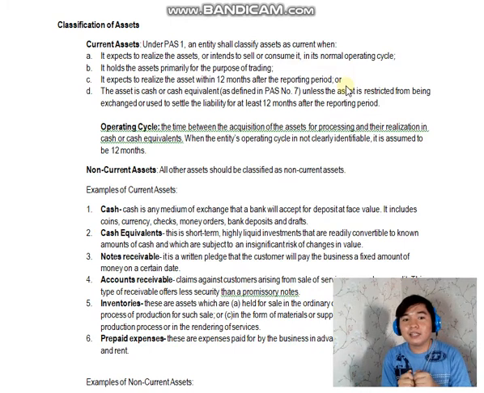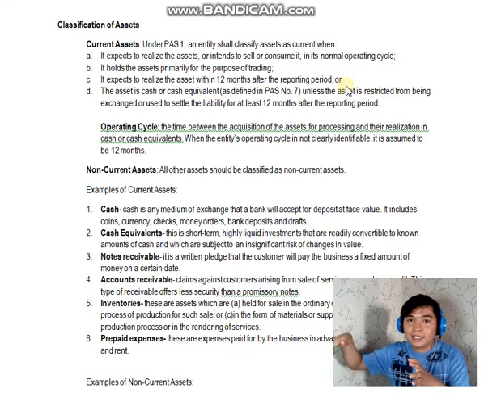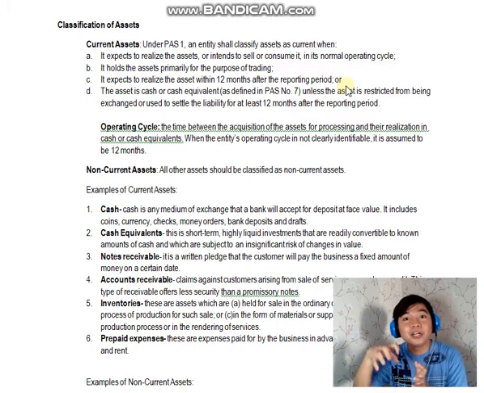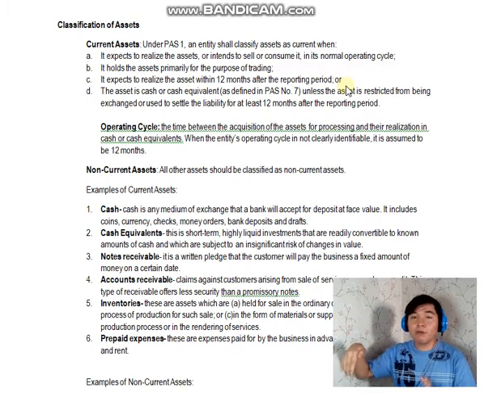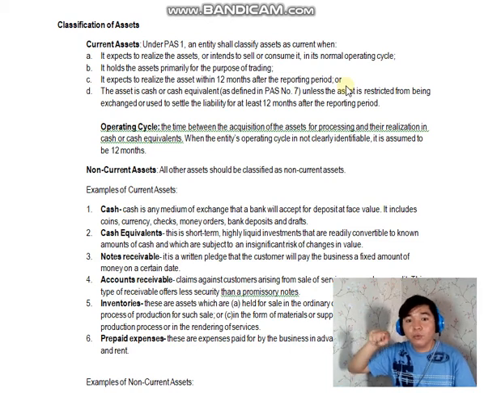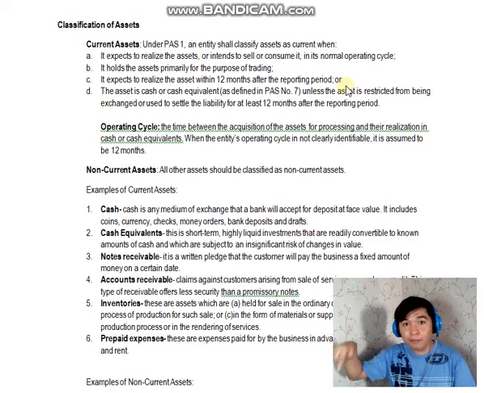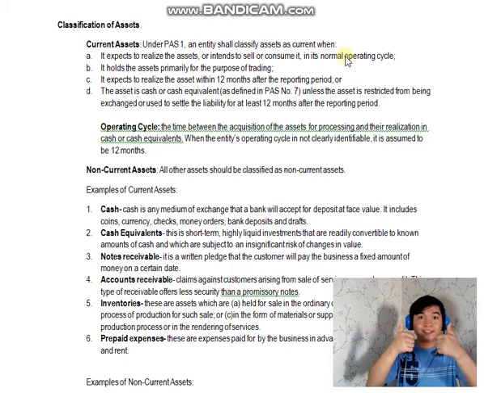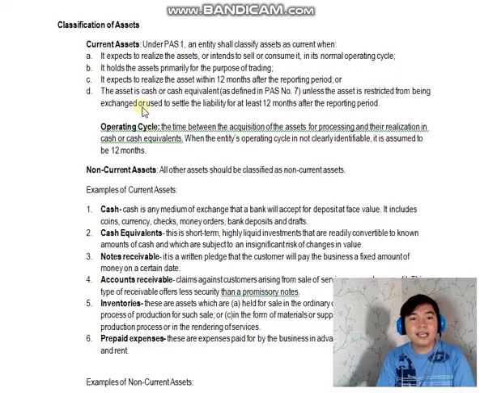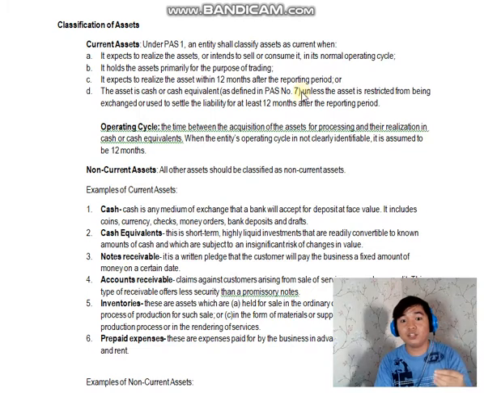Ang sinasabi sa letter C, if that long-term asset ay marireceive mo na sa 2021, okay, i-consider mo na siya as current assets kasi receivable mo na siya within that 12 months after the reporting period. So, gets? Okay. Letter D, the asset is cash or cash equivalents. So, current assets, yung cash and cash equivalents.